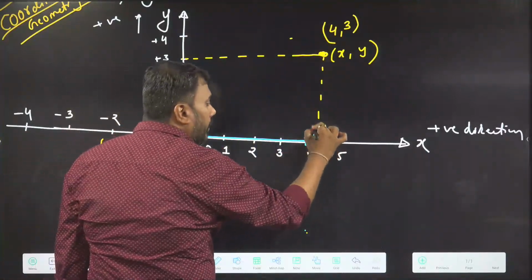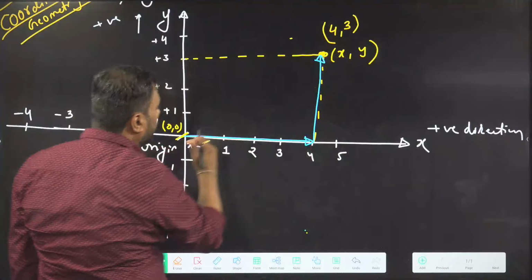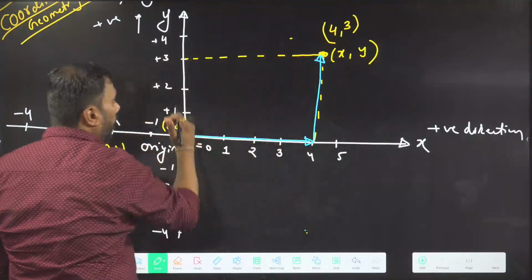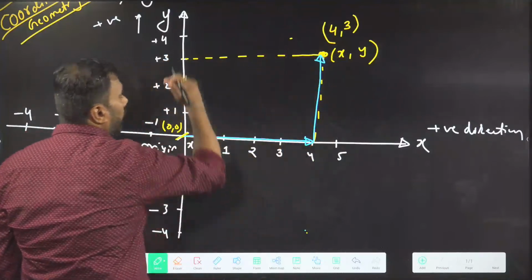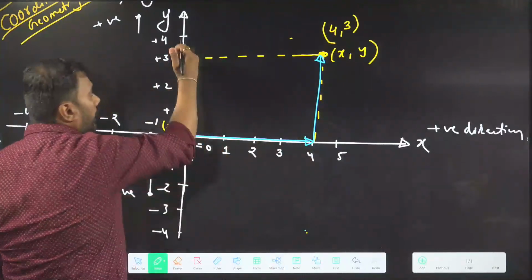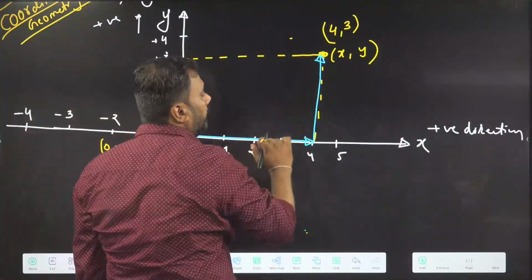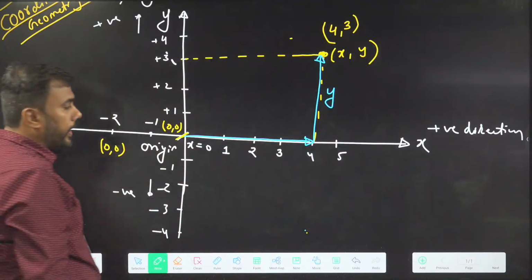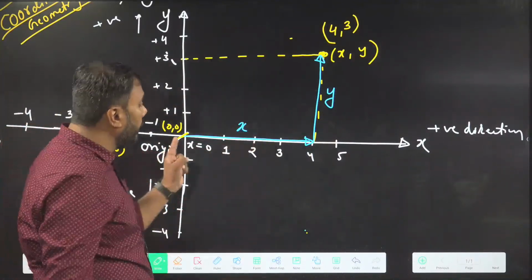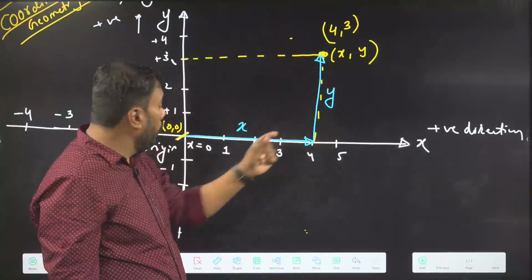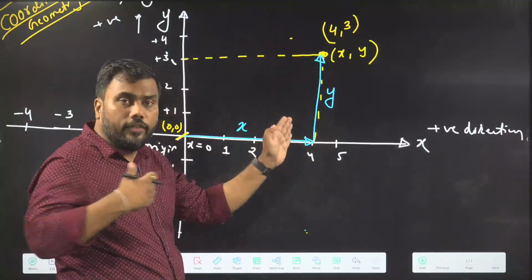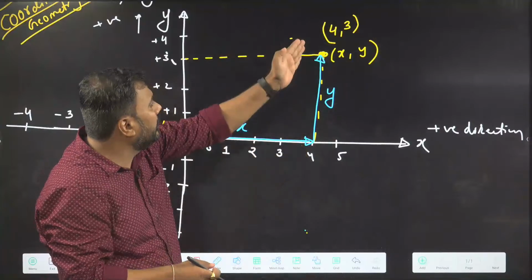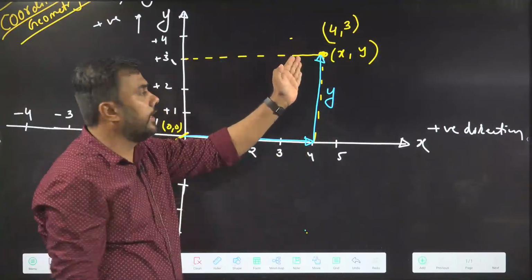Then I will travel some distance parallel to the y-axis to reach the point, and that distance here is 3. This distance is called the y coordinate of the point. So any point can be located in this plane if I know the distance x, which I need to travel along the x-axis, then the distance y, which I need to travel parallel to the y-axis.